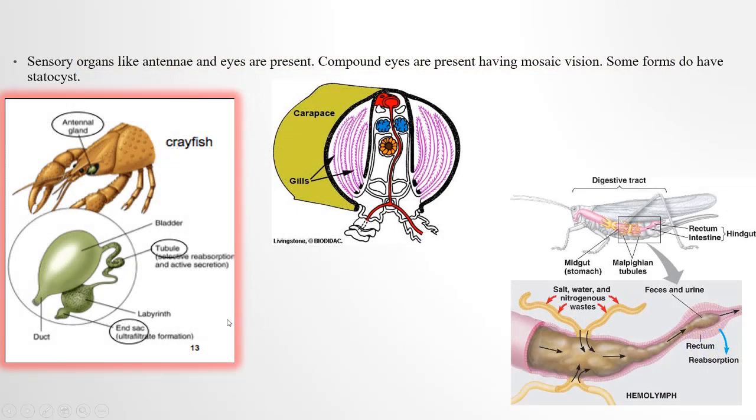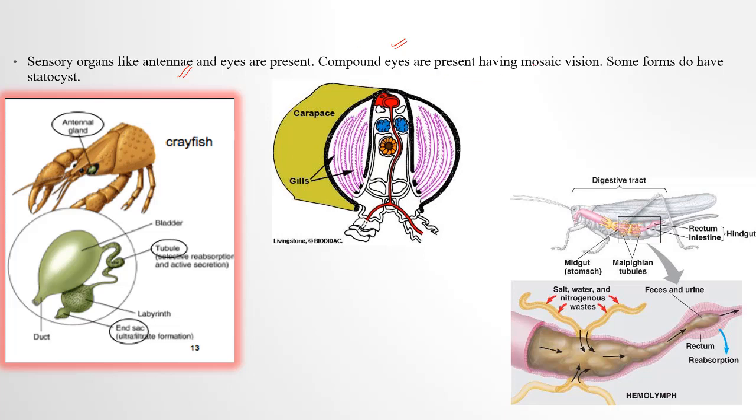Now, the sensory organs like antennae. The antenna is present as a sensory organ, and they have eyes as well, and the eyes are not simple. The eyes are compound eyes, which means they have small hexagonal compartments in which multiple images are formed of an object.